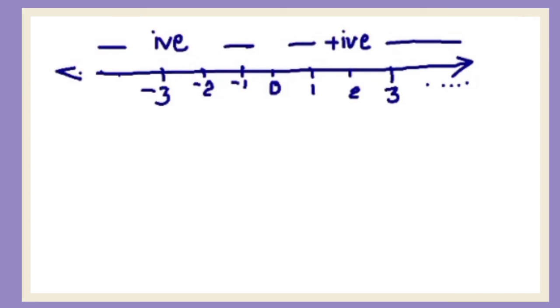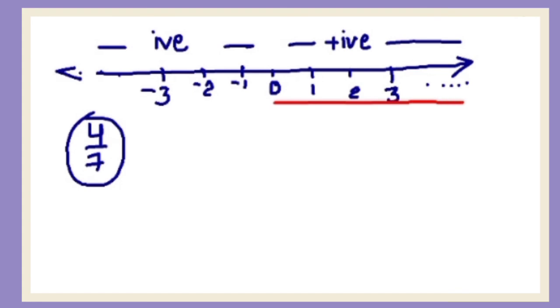Suppose you want to put 4 upon 7 on the number line. This is a positive number. So we will put it on the right side of the number line. Right? On this side. And check between which numbers this number is coming. Here the numerator is smaller than the denominator. This is a proper fraction. Whenever your numerator is smaller than the denominator, this will come between 0 and 1.